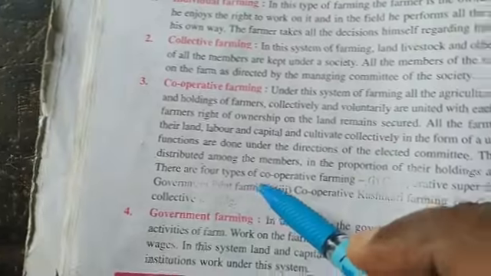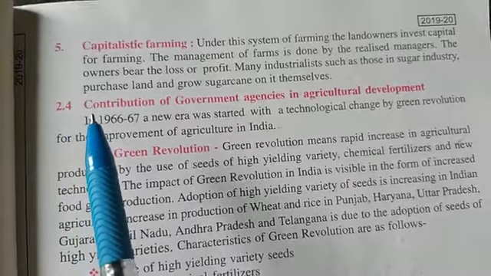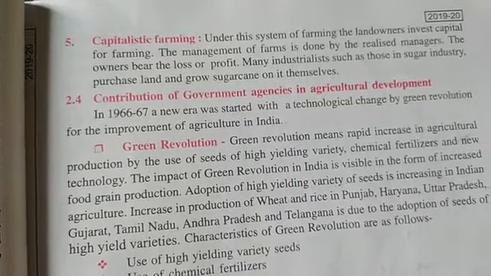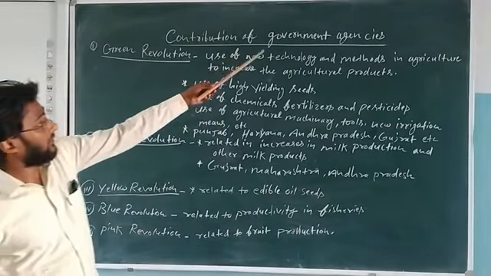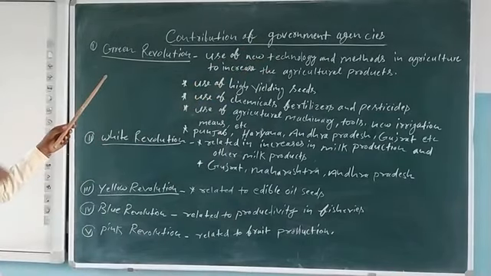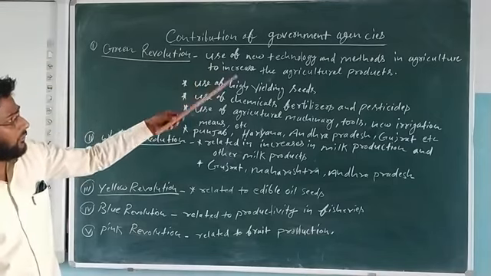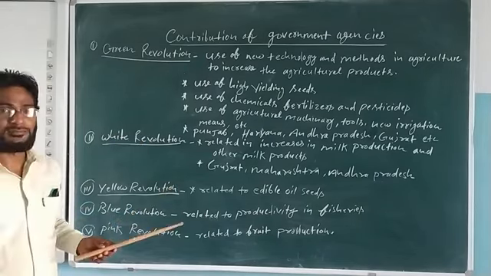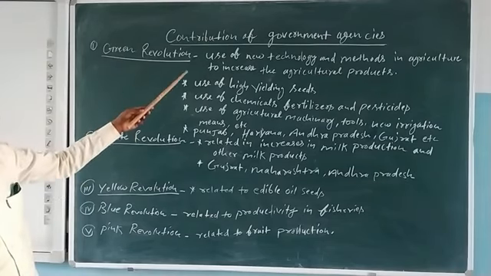In this way, you will read all the things. Let us see the next important topic, contribution of government agencies in agricultural development. So let us see, students, the contribution of government agencies. First number, green revolution. Green is due to agriculture production. Revolution means in the sense of changing time, scientific technologies, methods. So first number, green revolution.